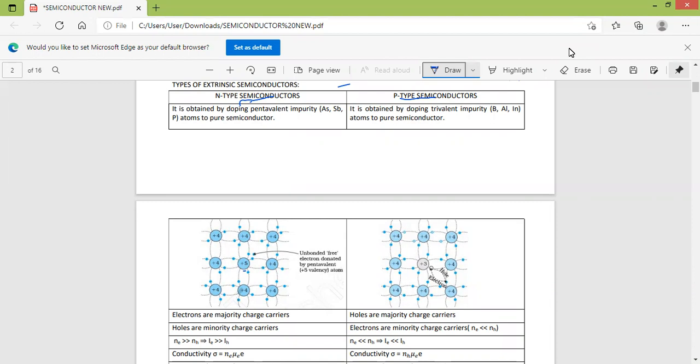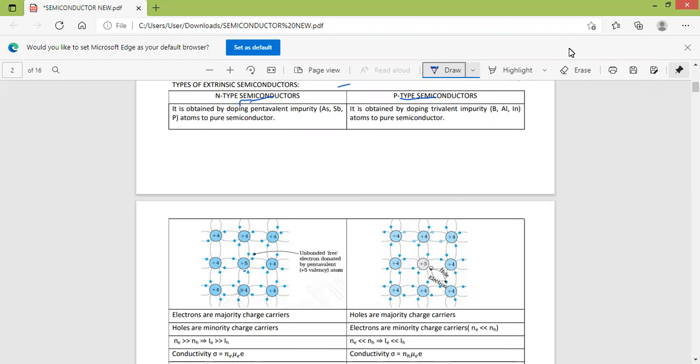But some of the electrons in the pentavalent impurities are weakly bound to the atoms because they are not involved in the covalent bond formation. They are available for conduction at room temperature. As the temperature increases, more and more covalent bonds break and electron hole pairs are created. As a result, conductivity increases.